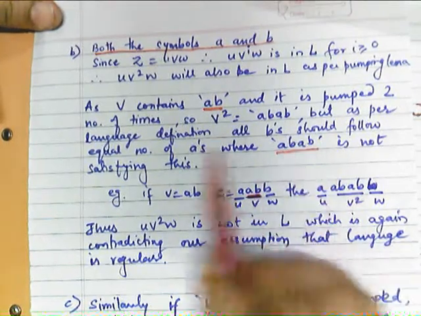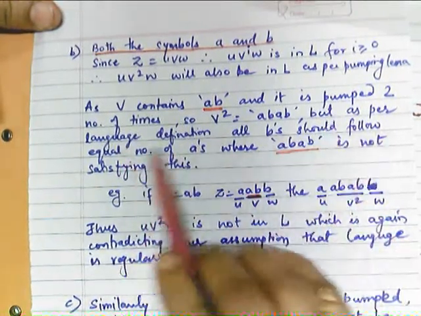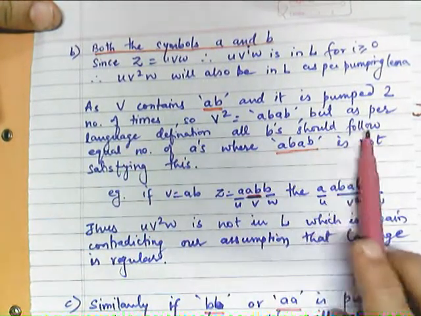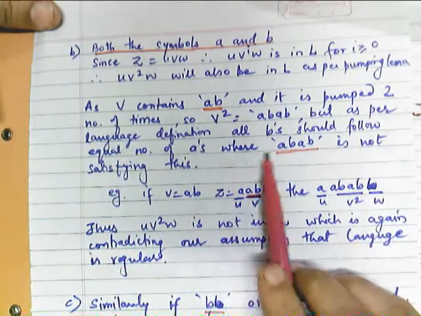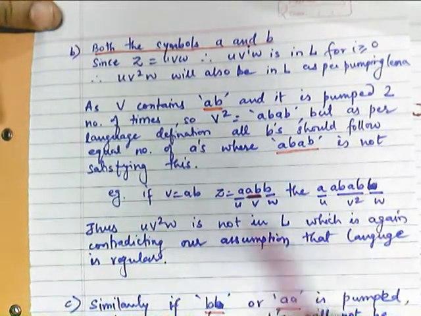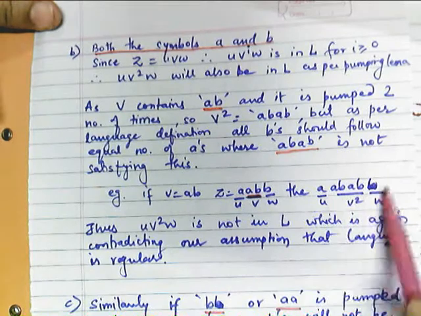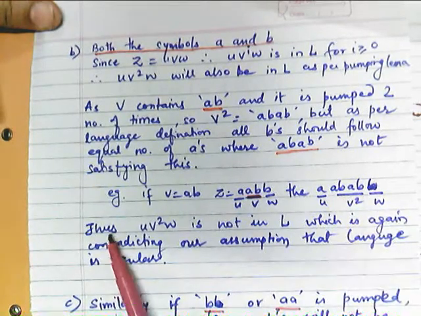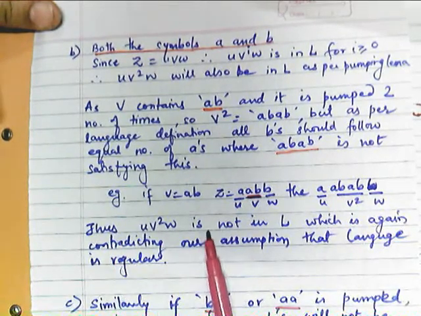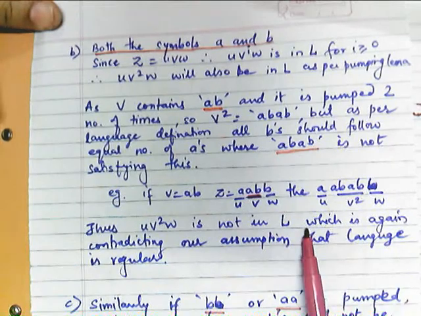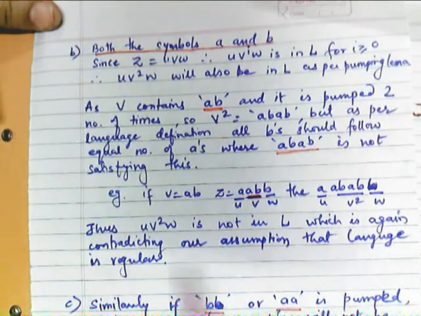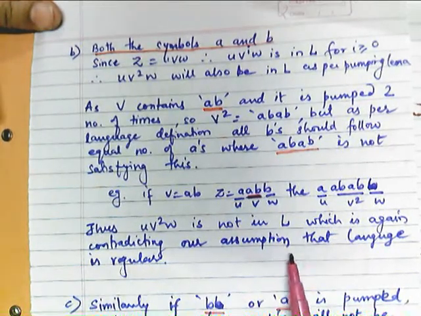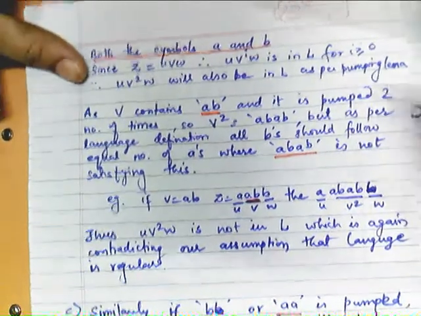The resultant string is not satisfying this. Thus u v square w is not in L, which is again contradicting our assumption that the language is regular.